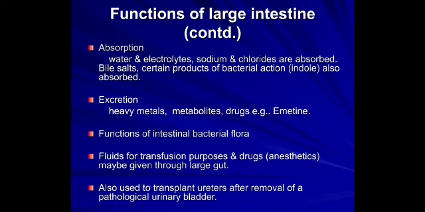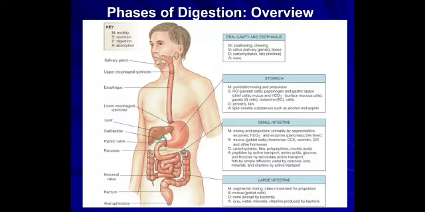Destruction of intestinal flora can result in loose stools, commonly followed whenever you take antibiotics, when the bacterial flora is lost. So we need to give lactobacillus or curds. Also used to transplant ureter after removal of the pathological urinary bladder. Anesthetics can be delivered, fluids for transmission purposes, and drugs may be given through the large gut.